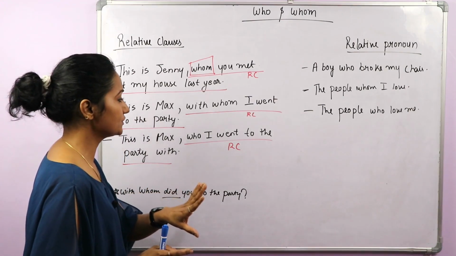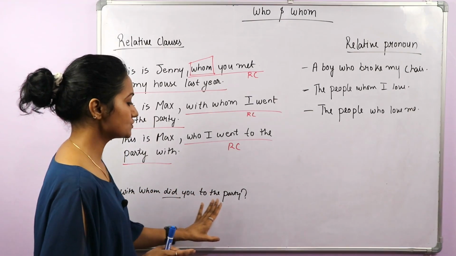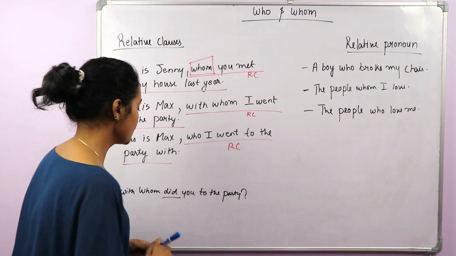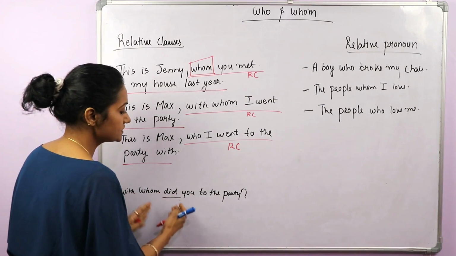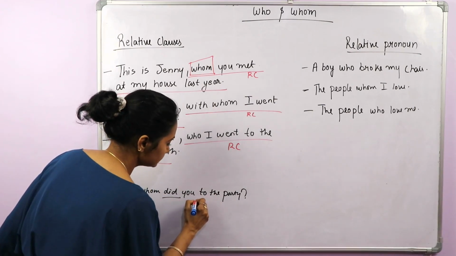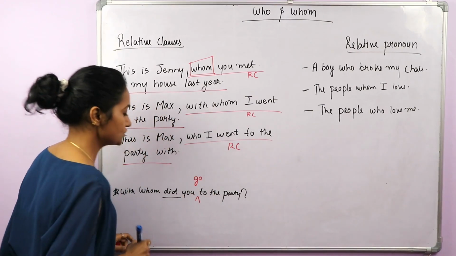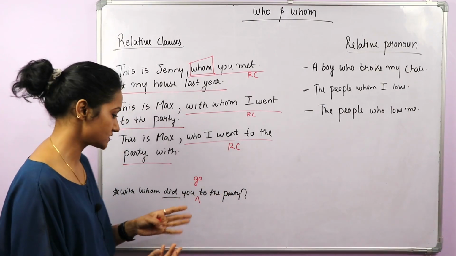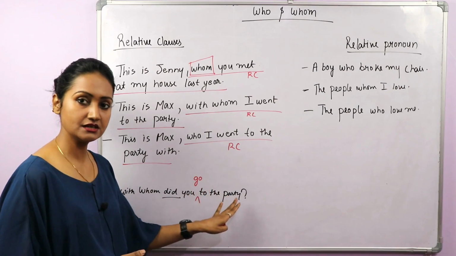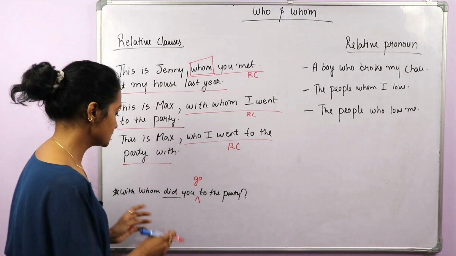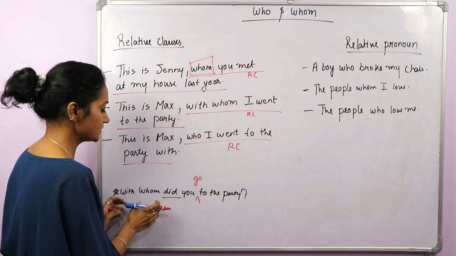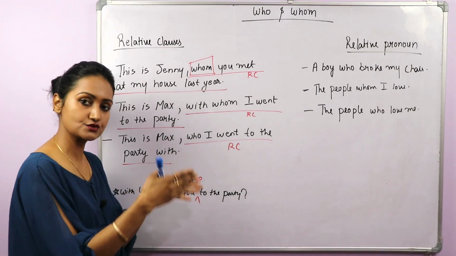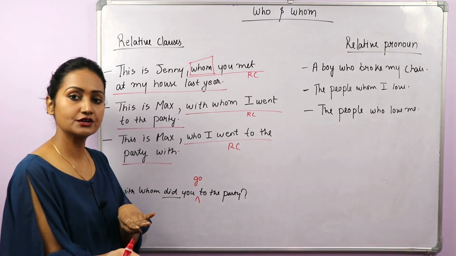One more thing I want to tell you here, like whenever we want to frame a question using these words whom or who, then the word order is like, whom did you go to the party? Okay, so this is a question. Did you go to the party? Whom did you go to the party? So this question word comes first and then the interrogative form of the question. Okay, first verb and then you have the subject.